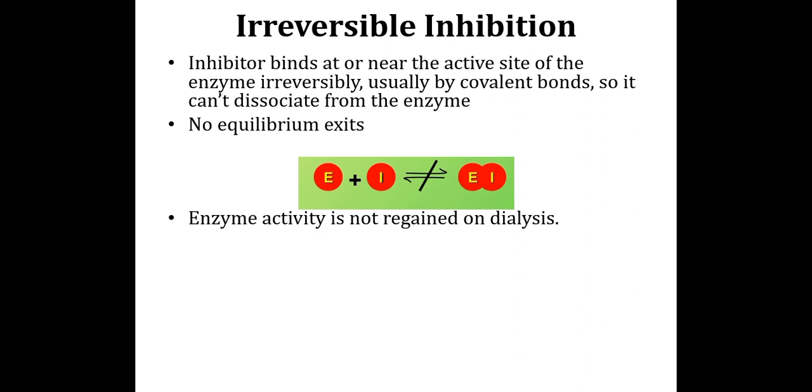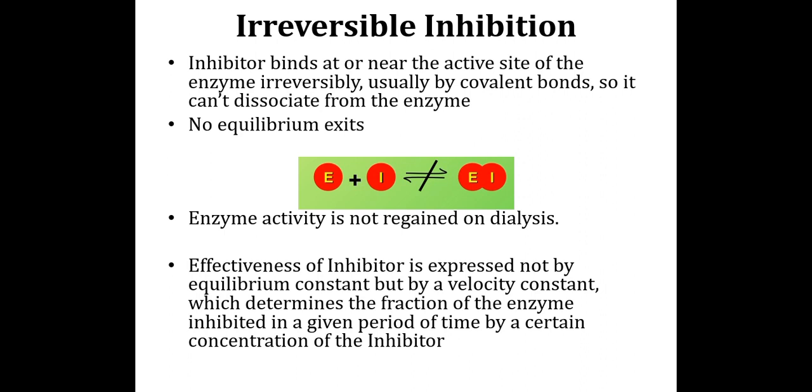The enzyme activity is not regained on dialysis. The effectiveness of the inhibitor is expressed not by an equilibrium constant but by a velocity constant, which determines the fraction of the enzyme inhibited in a given period of time by a certain concentration of inhibitor.